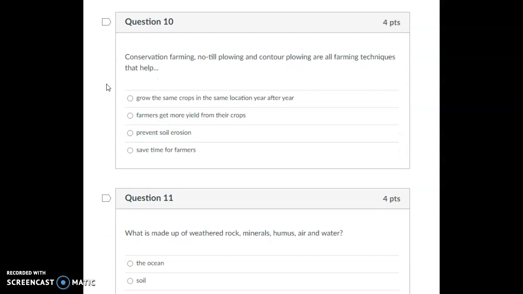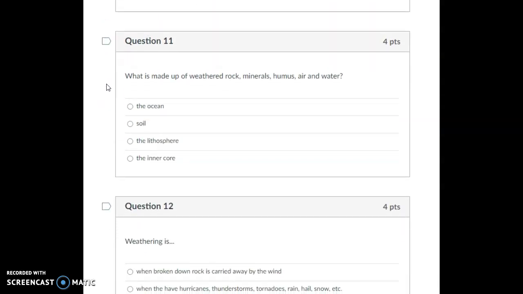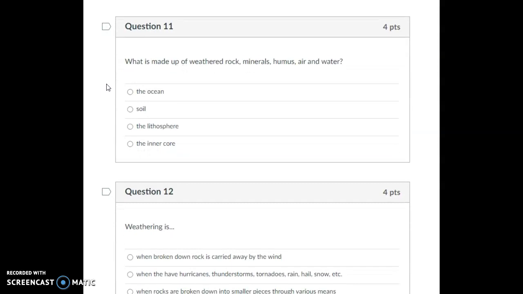Question 10. Conservation farming, no-till plowing, and contour plowing are all farming techniques that help grow the same crops in the same location year after year. Farmers get more yield from their crops, prevent soil erosion, or save time for farmers. Question 11. What is made up of weathered rock, minerals, humus, air, and water? The ocean, soil, the lithosphere, the inner core.